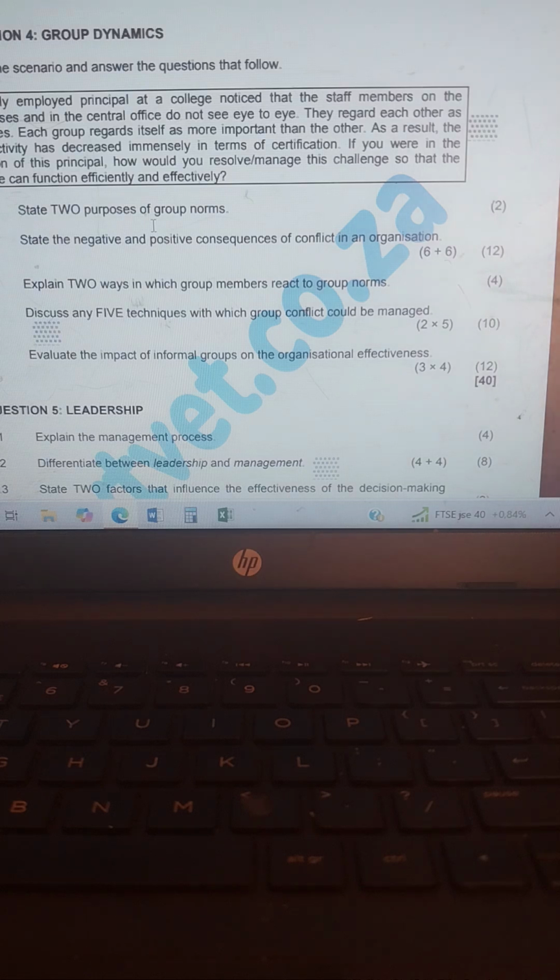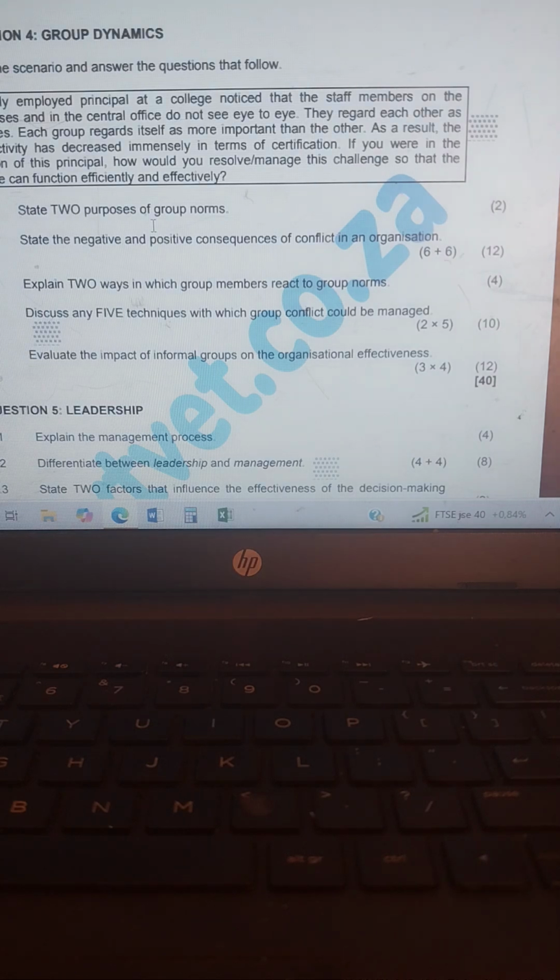Number one, a number of individuals who are aware of each other and who influence one another. Then a group is two or more individuals who interact, are independent, and have come together to achieve a particular objective.